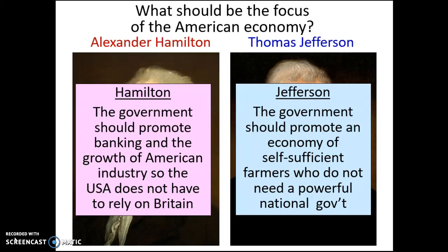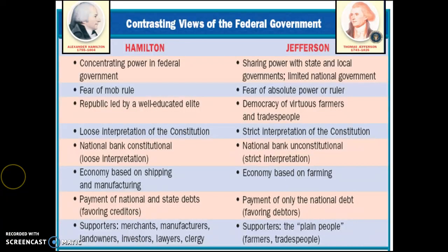So he had a much more egalitarian and a much more agricultural view on things, Jefferson did. Whereas Hamilton had a much more industrious, a much more banking and trade kind of viewpoint on what the American economy would look like. Here's just a chart that goes through all of their different beliefs there in terms of government and how it should be run.